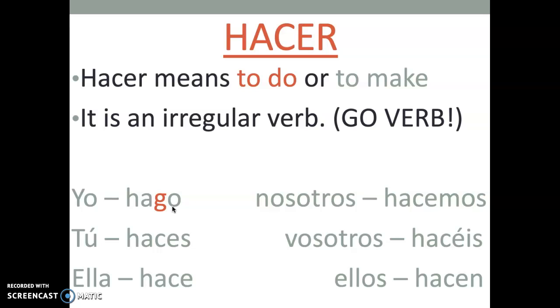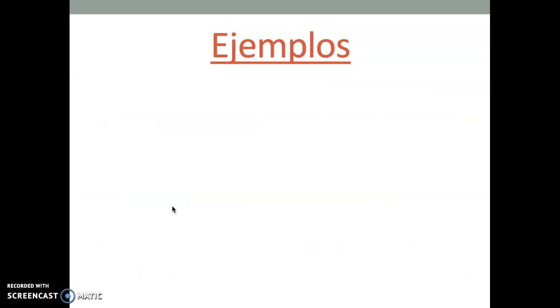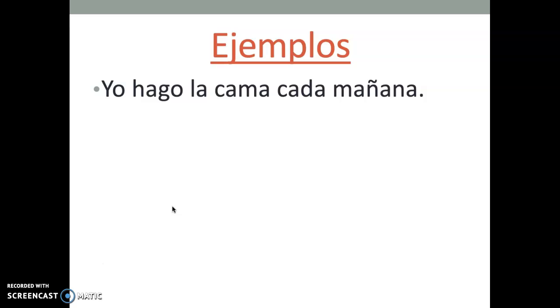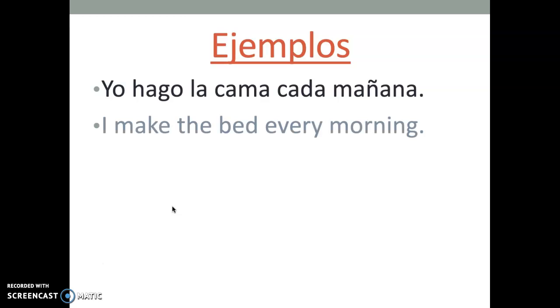So let's look at 2 different examples. You guys need to copy down the example in Spanish and the English translation as well. So, our ejemplos or examples. First one, yo hago la cama cada mañana. This means I make the bed every morning.